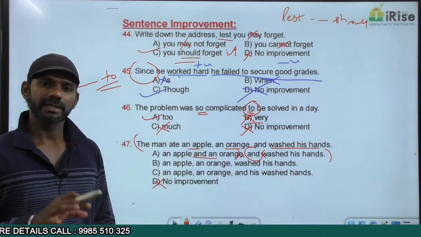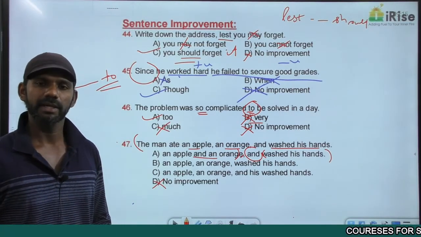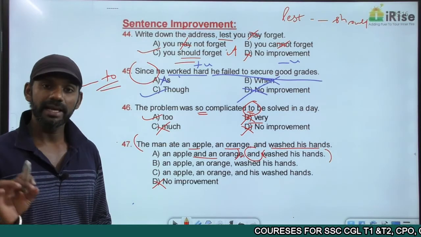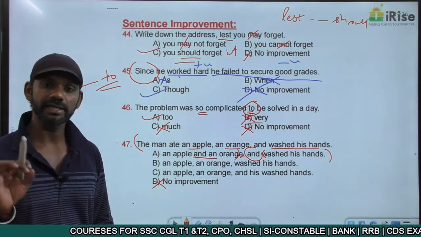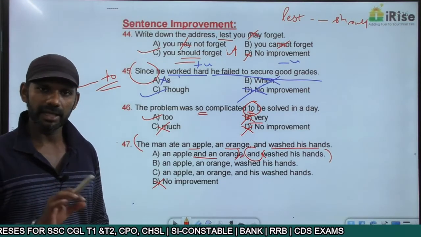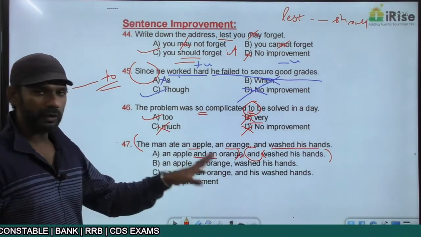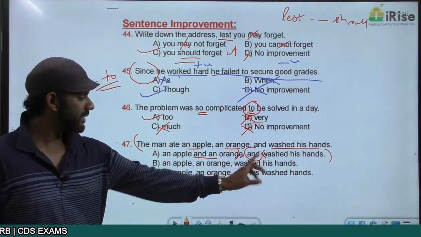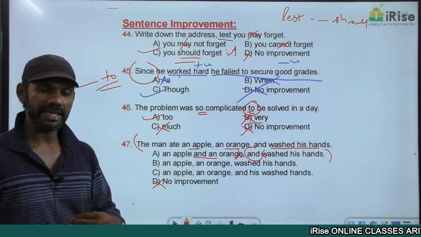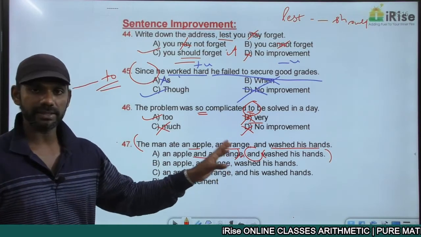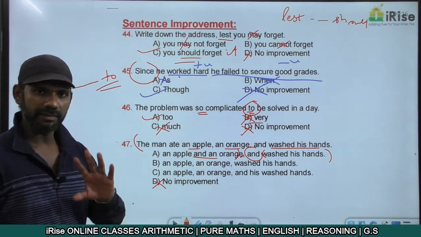If I say Rahul and Sunil are playing, there's no comma here, full stop. Rahul is playing, comma, and Sunil is studying. We have two ideas connected by and, so we need to go for a comma before and. Similarly here, we have two ideas connected by and, so we're using a comma before and. The two entities that the man ate are, one is an apple, the other one is an orange, and those two entities are getting connected by and. Completely fine, must be considered.